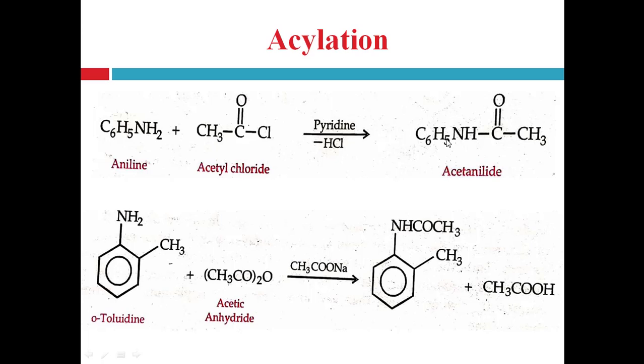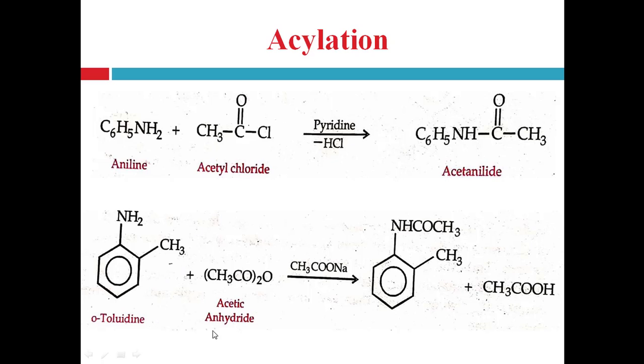A benzene ring having an NHCOCH3 group is known as acetanilide. It is acetanilide only when the amide function nitrogen is directly attached to the ring carbon. Ring carbon is directly attached with the nitrogen atom, that is the acetanilide, right? Not C6H5CONHCH3, that is not acetanilide, right? Another example is